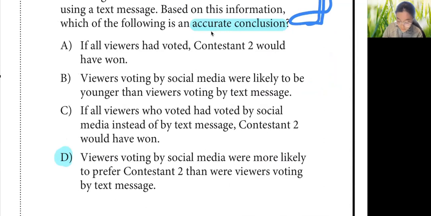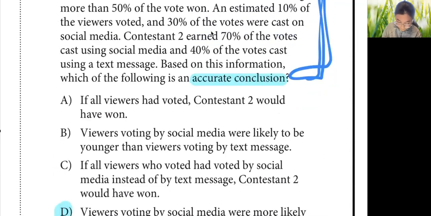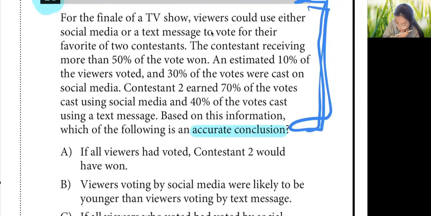So A, if all viewers had voted, contestant 2 would have won. Well, that's not necessarily true because we don't know what the remaining 90% of the viewers are going to say about it. That's going to be extrapolating the data. We're looking outside of our data set because we're only focusing on the 10% of the viewers who voted. So this is inaccurate. We don't know.